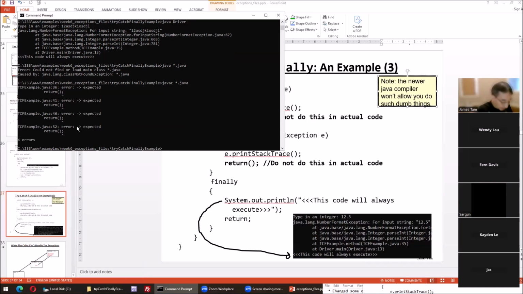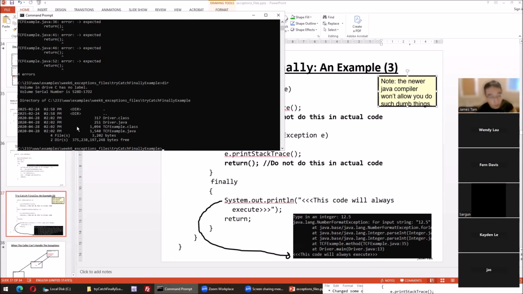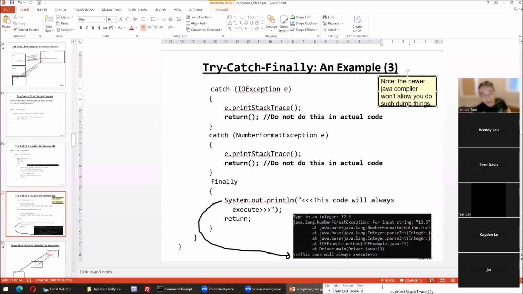How did I actually get this code? In an older version of the Java language with a different compiler, I actually compiled it. See, the time date stamp is from 2020. Four or five years ago, that version of Java allowed this. And there you go, it produced the class file, but it can't produce a new one. But the learning lesson is just this: guaranteed to execute, but don't do this, even if you have a compiler that will let you do it.